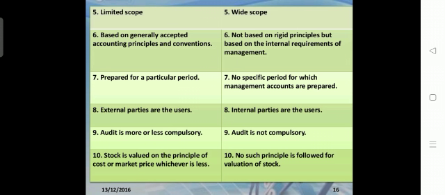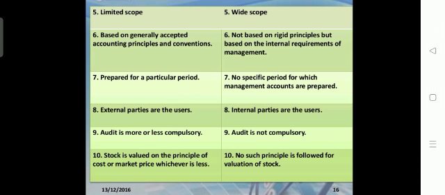And in financial accounting, stock is valued on the principle of cost or market price, whichever is less. When preparing financial accounting, you consider stock at its cost, or you consider the market price, whichever value is less. That is considered in financial accounting preparation.